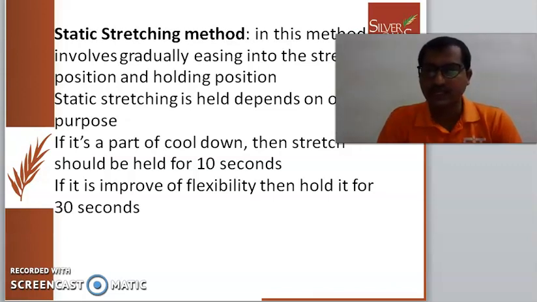That is under static stretching. Again, static stretching is of two types: one for cool down and another for improving flexibility. If you are trying to improve your flexibility, it is for 30 seconds. If you are doing it for cooling down after the skill or the game, it is only for 10 seconds. And here you are not doing any bouncy movements.